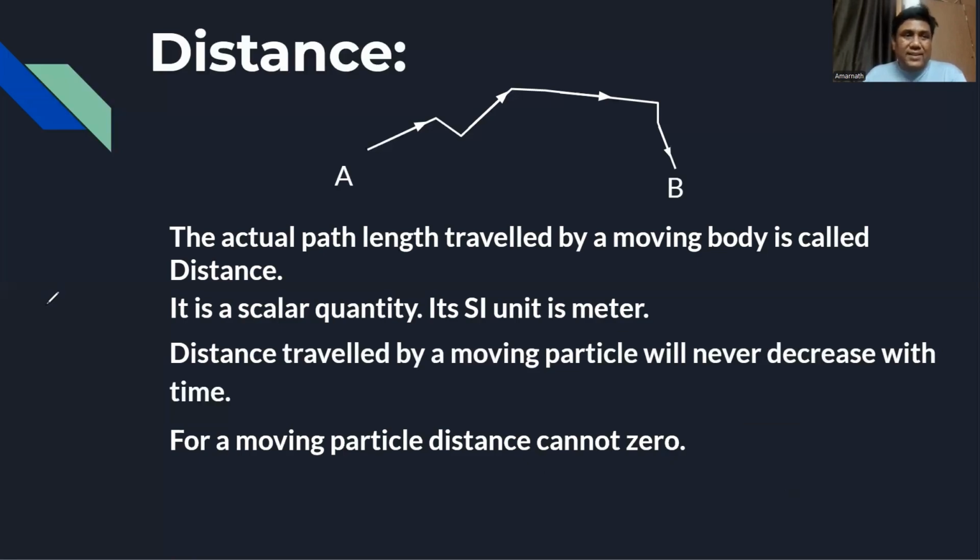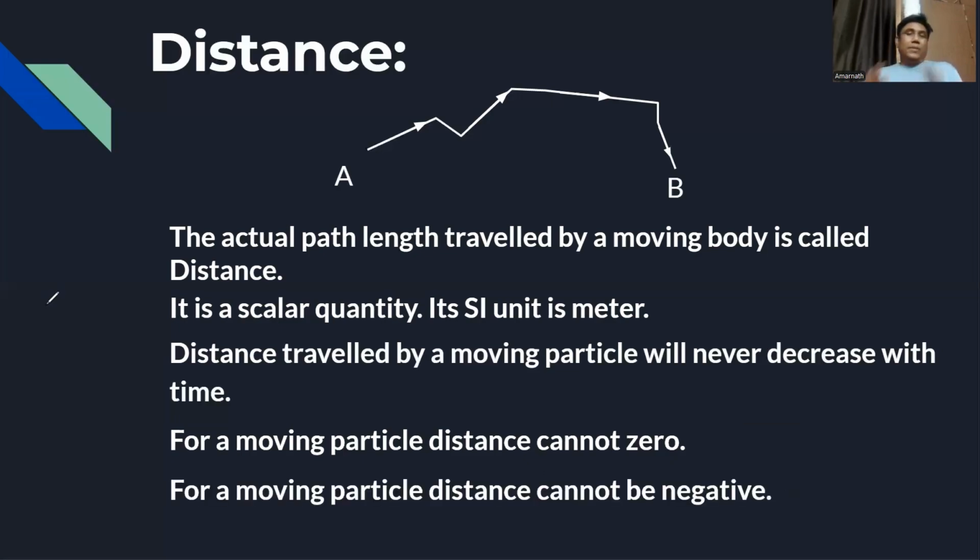So distance can never be negative. It is always positive. If the particle is not moving, distance may be zero. If it is moving, then distance keeps on increasing and is always positive. It cannot be negative. So these are the points from where questions may arise. Are you getting my point? So get ready. There are a lot of questions in H. C. Verma's Concepts of Physics also, just on that.